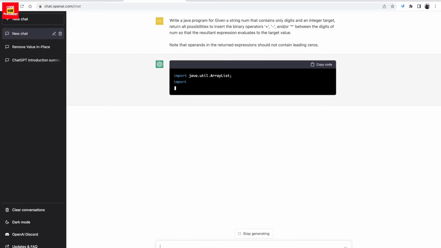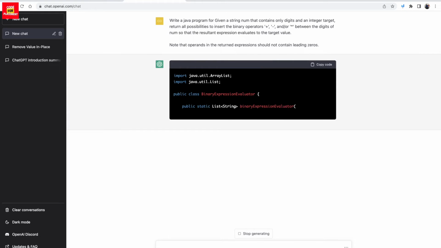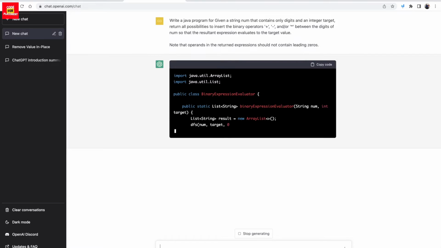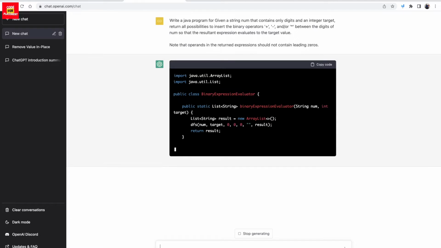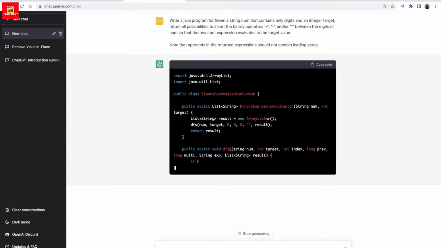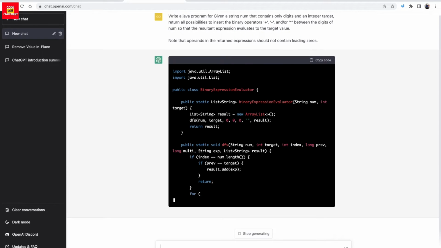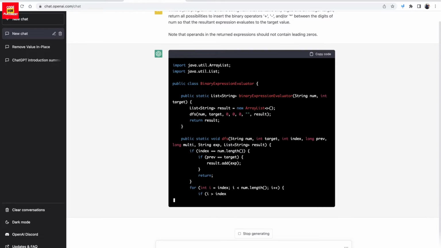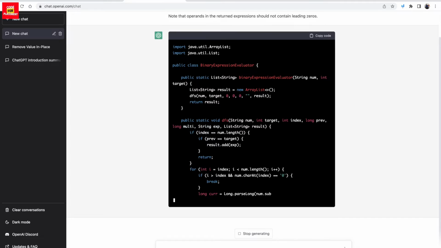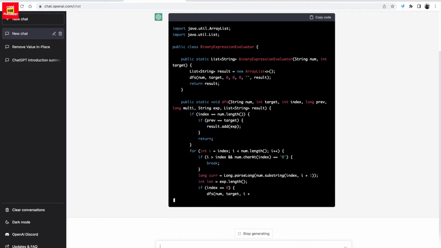So we have given the question to ChatGPT and it has started with the import of ArrayList and List and started writing the code. Let's see if we can run this code in our console and get the answer or not. It is pretty good. It is not explaining anything, just writing the code. So we'll pick it up and see if it works or not.